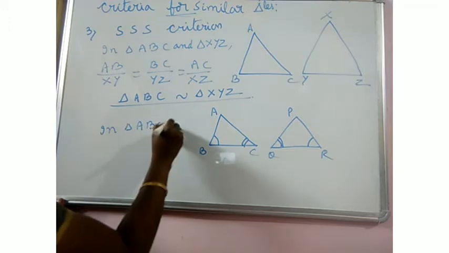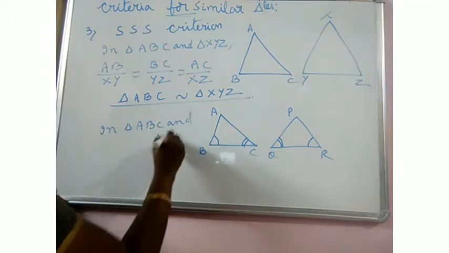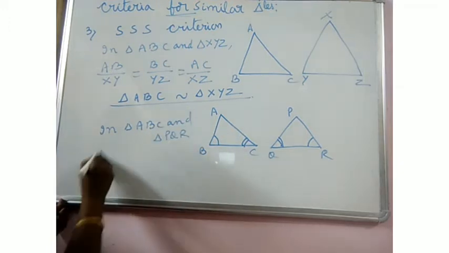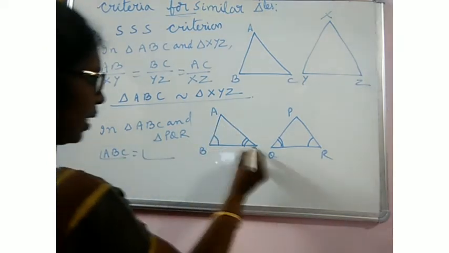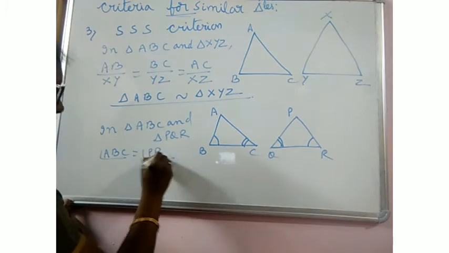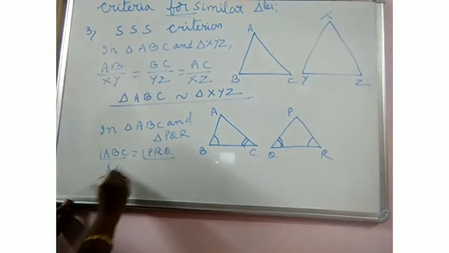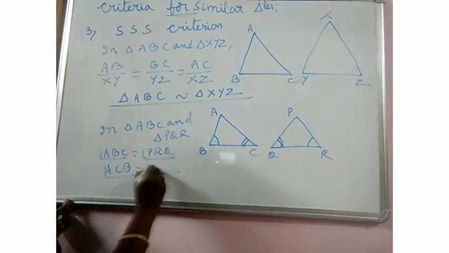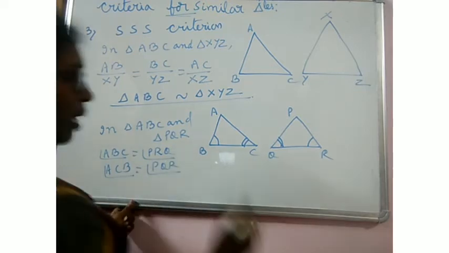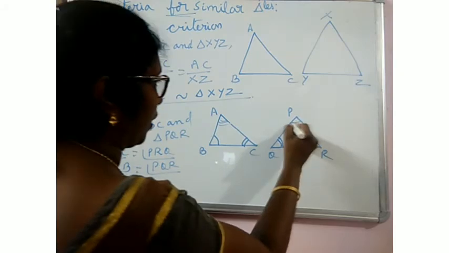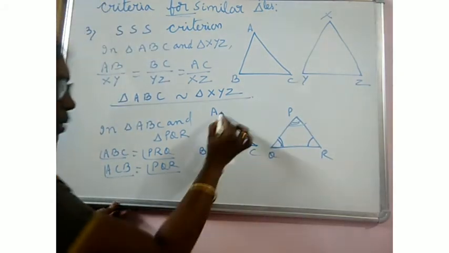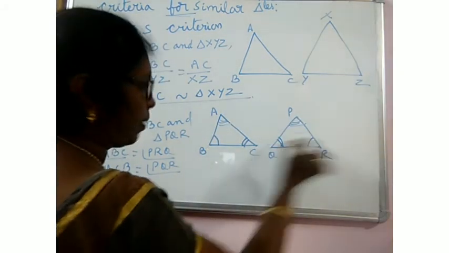In triangle ABC and triangle PQR, angle ABC is equal to angle PRQ and angle ACB is equal to angle PQR. That means the remaining two angles will be equal. This one will be equal to this one, no problem. But you say ACB equal to angle PQR.